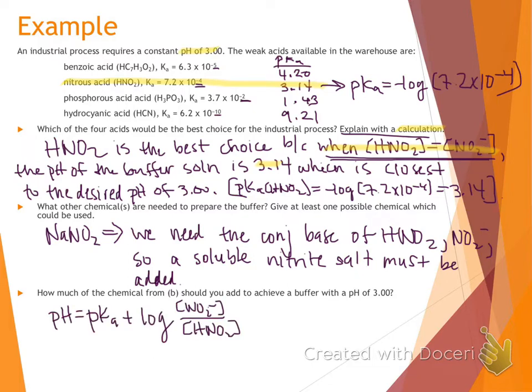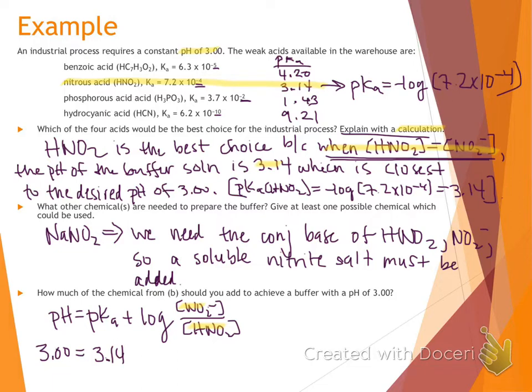Anytime we're looking at the pH of buffers mathematically, we're going to go to that Henderson-Hasselbalch equation. That tells us that pH is equal to pKa plus the log of our base over our acid. Our base is that nitrite ion, and the acid is our nitrous acid. I want the pH of my buffer to be 3. I know its pKa. We already solved for that in part A. It was 3.14. Again, if these two concentrations are equal, the pH of our buffer is equal to the pKa of 3.14.